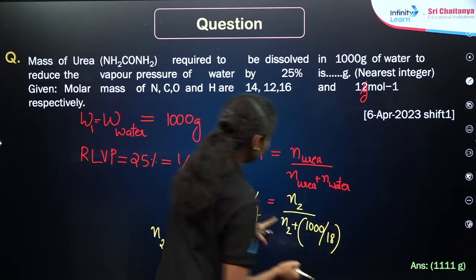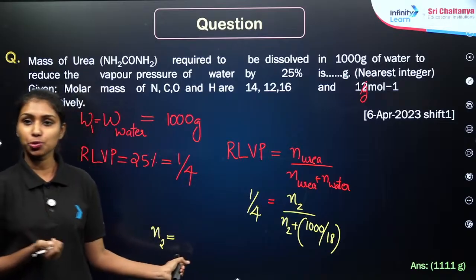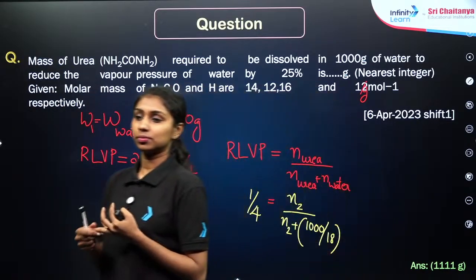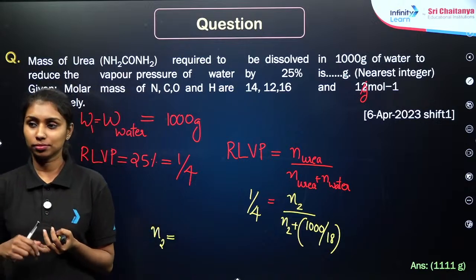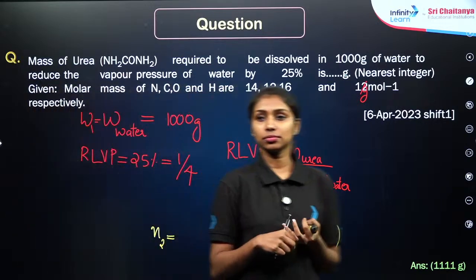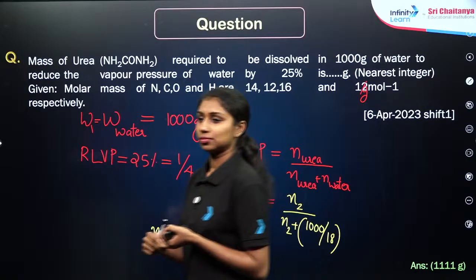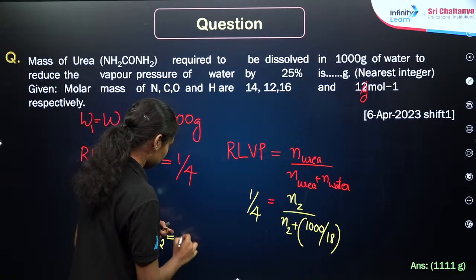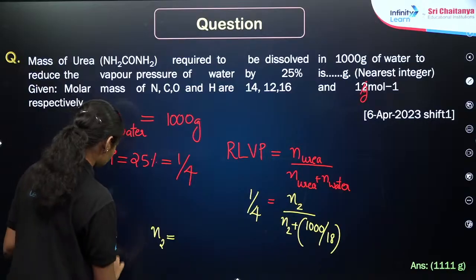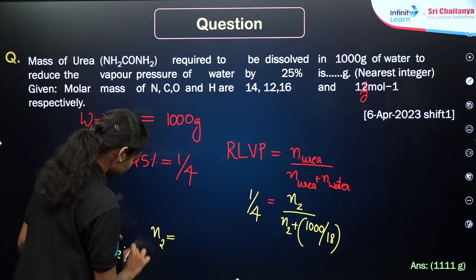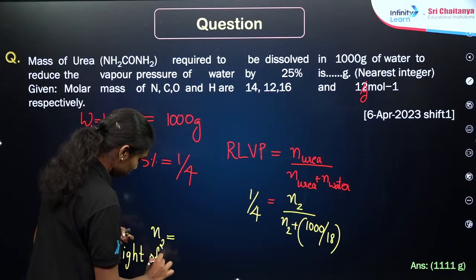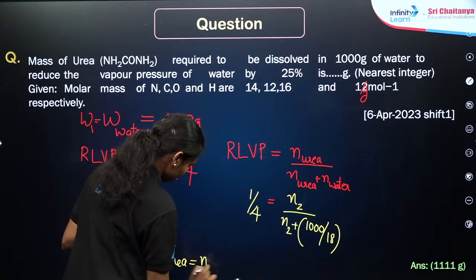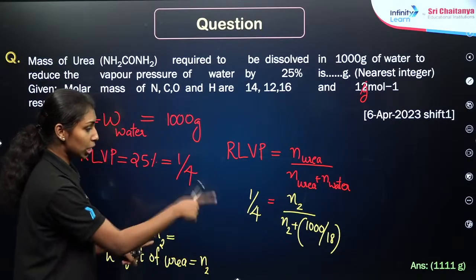Okay, what will be the answer given here? If you are solving, what will be the answer for N2 here? You will get a decimal value by solving this equation for N2.